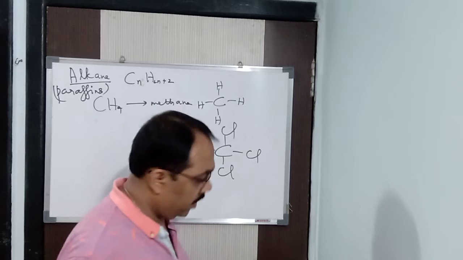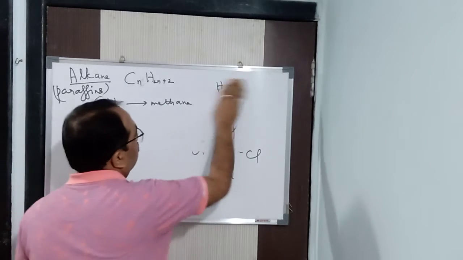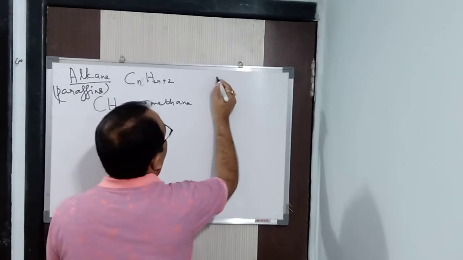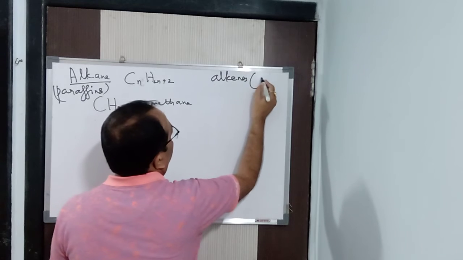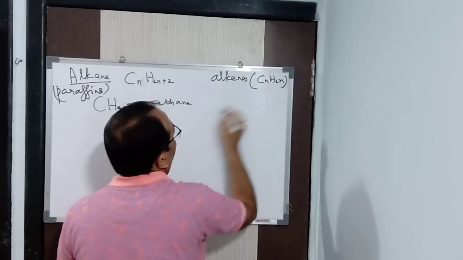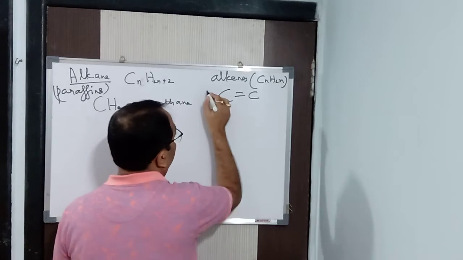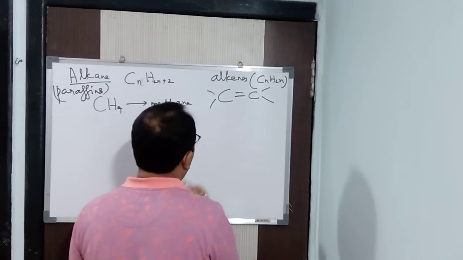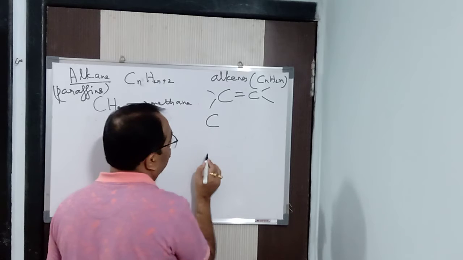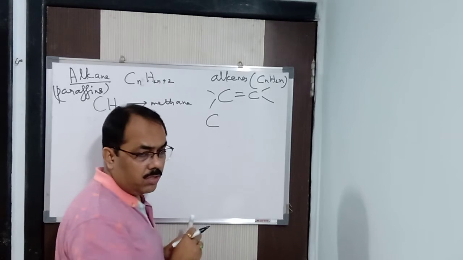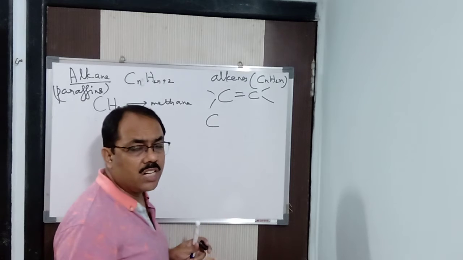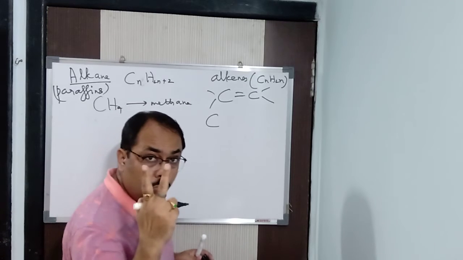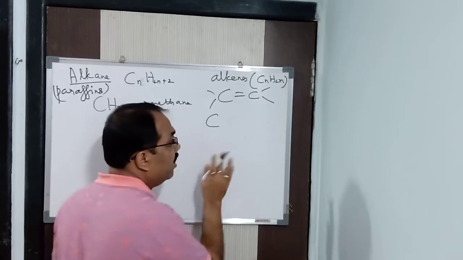Compared to that, let us take another homologous series, that is alkenes. Alkenes have a general formula of CnH2n. It is characterized by a carbon-carbon double bond. In case of alkenes, the first organic compound starts from ethene. Why? Because of the carbon-carbon double bond, minimum how many carbons have to be there? Two. It cannot be one. So methane does not exist for that reason.